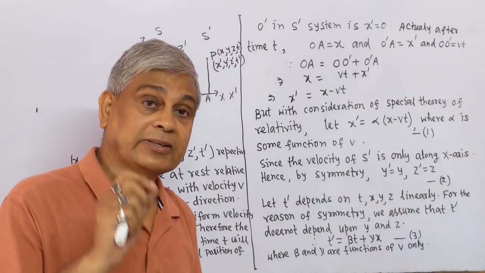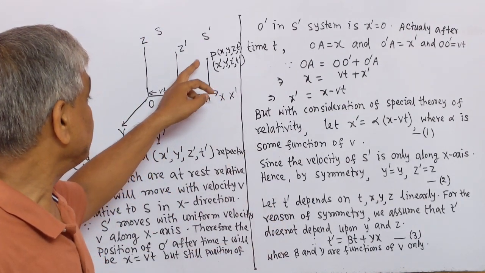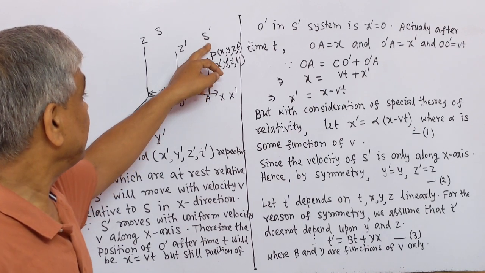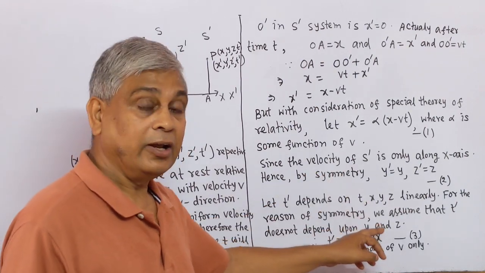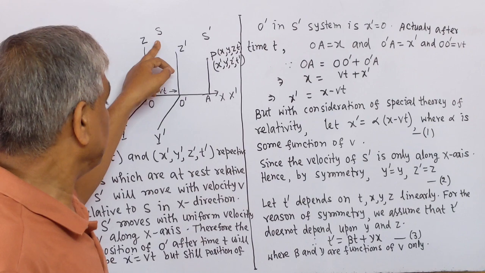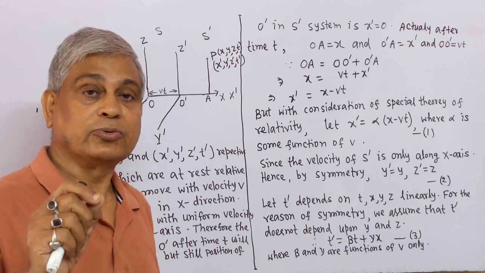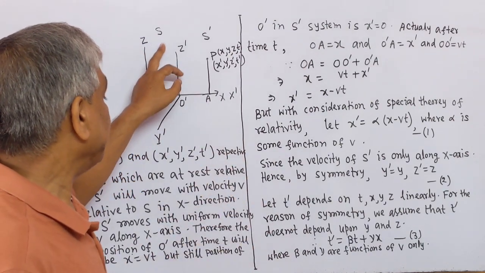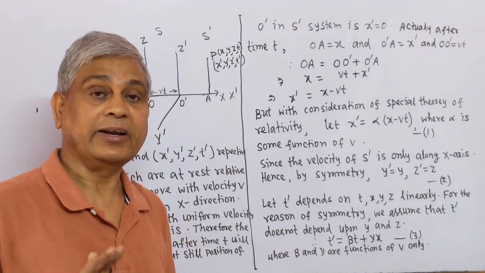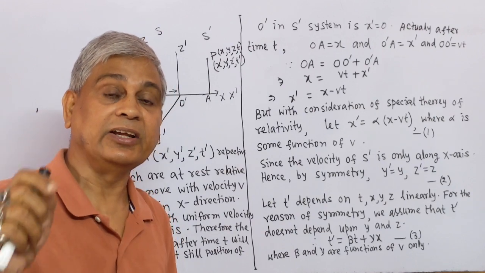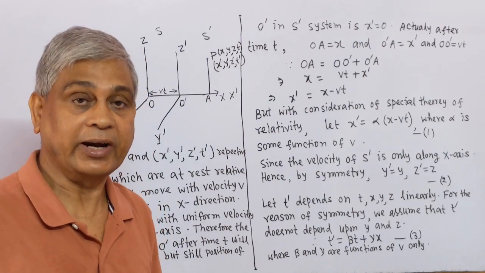Now we consider the time. Let T prime be the time with reference to the frame of reference S prime, and this time will depend on time t and coordinates x, y, z with reference to the reference frame S. Linearly, T prime depends linearly on time t and coordinates x, y, z.